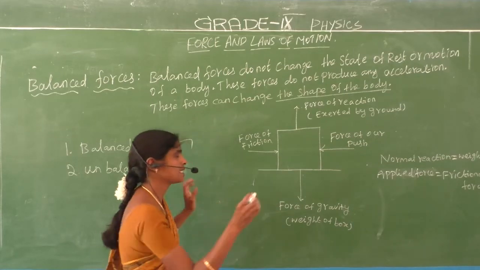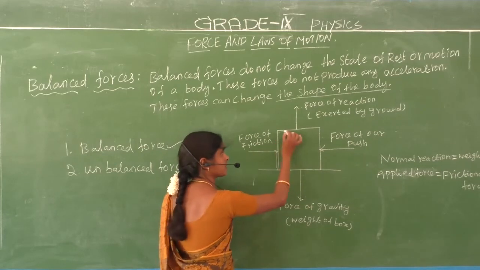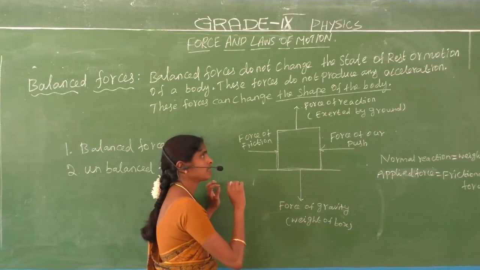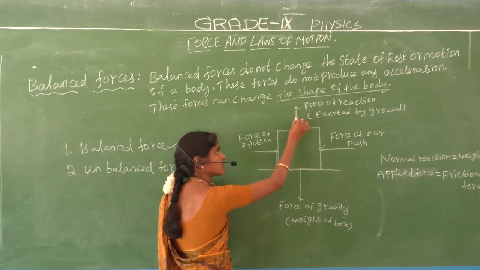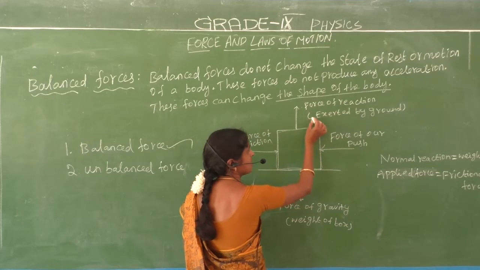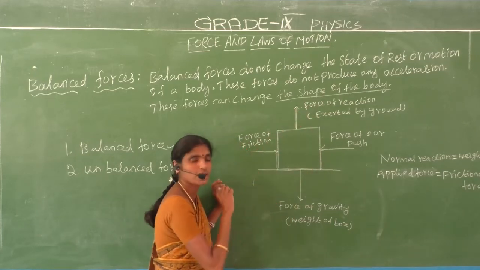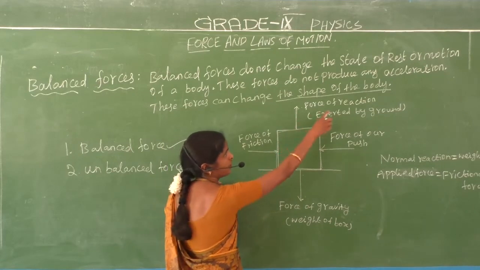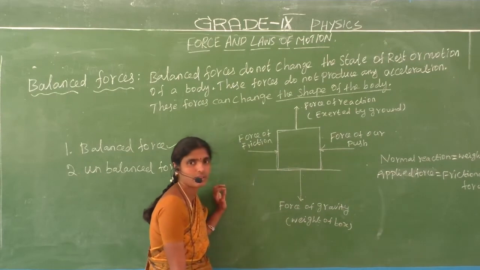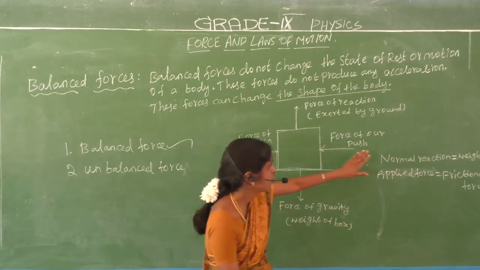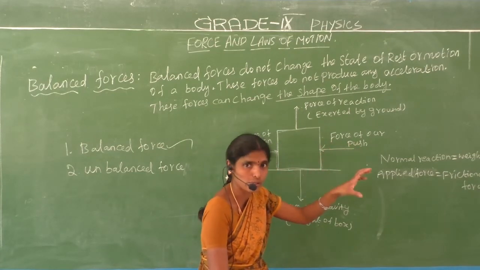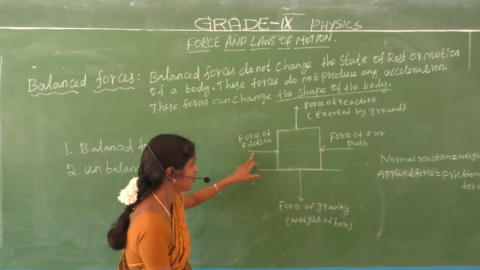Are you understand? Okay, see here, let us consider one object. As we already discussed, two forces are there. This is the force of reaction, that means the normal reaction, the normal force. Next, force of gravity or weight of the box. Next, force of our push, that means the force we give. Next, force of friction.